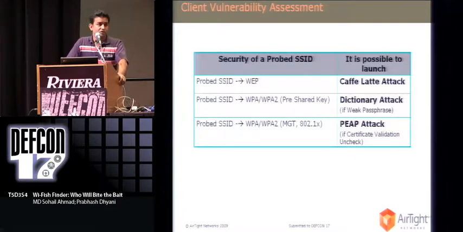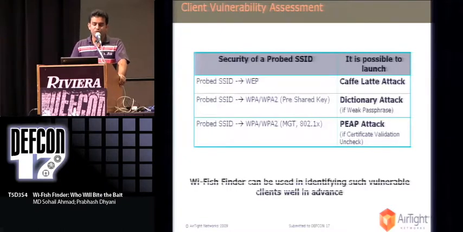If your client is configured to connect to WPA pre-shared key-based Wi-Fi networks, then one can try a dictionary attack against that client using the latest Aircrack-ng tool. And finally, if you are thinking that you are using a WPA2 802.1x Wi-Fi network, let me tell you, someone can try a PEAP attack. So the tool can be used to identify such vulnerable clients well in advance. So that's how we can do security assessment using this tool.